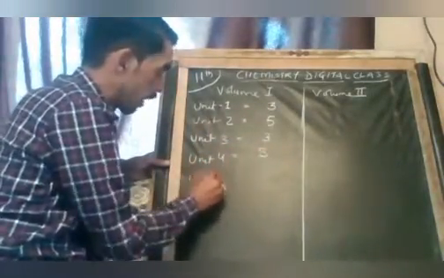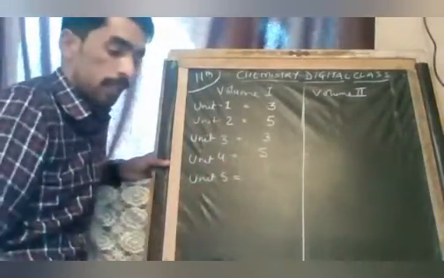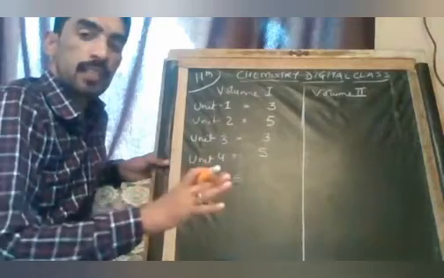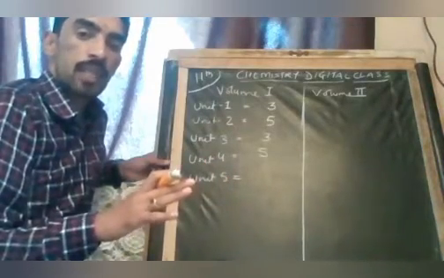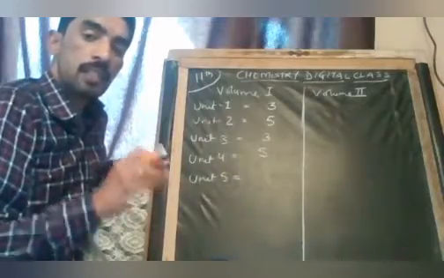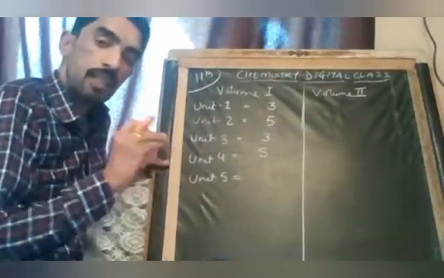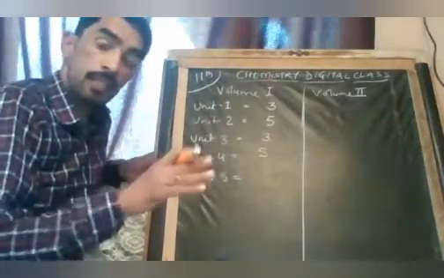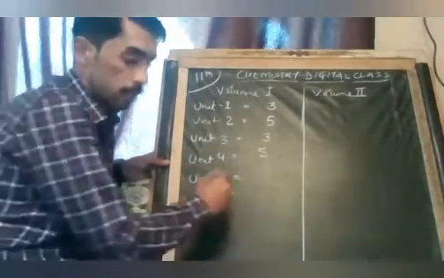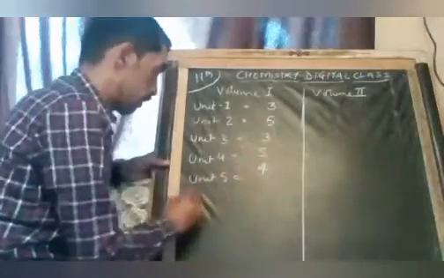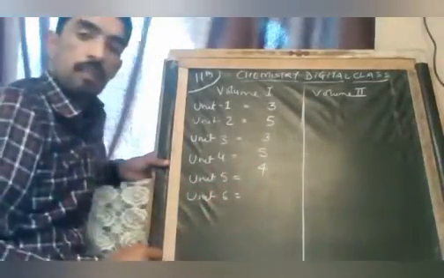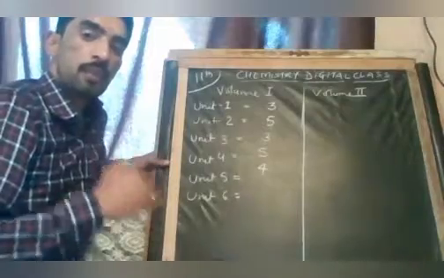Unit 5 we did, that is states of matter, also very important, in which we talked about gases and liquids, especially gases, where gas laws are important: ideal gas, Boyle's law, Charles law, Avogadro's law. This chapter will come for 4 marks.